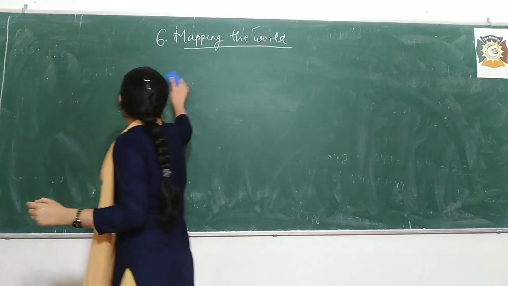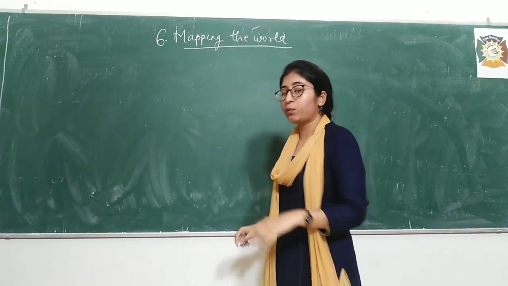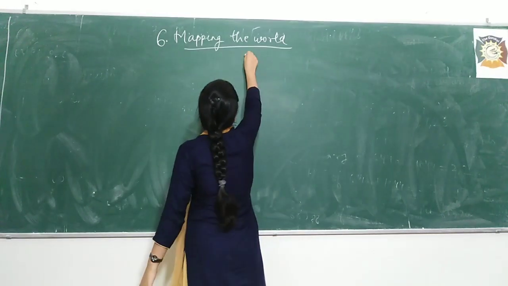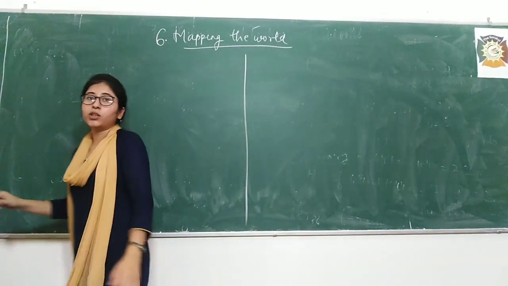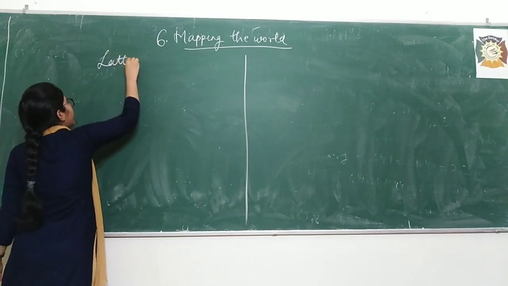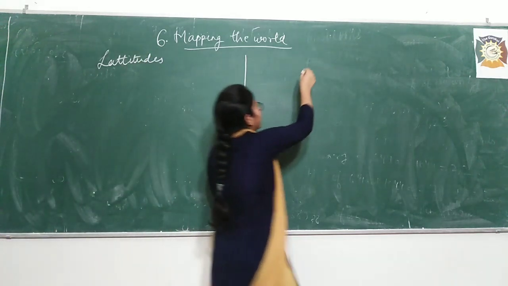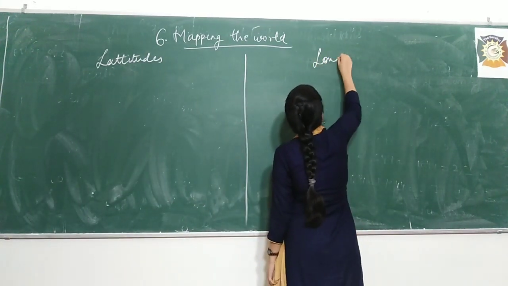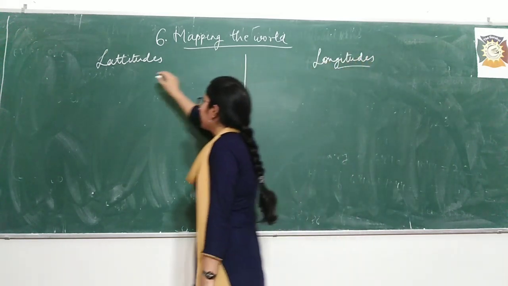So students, we will study these two lines by difference, because it will be easier for you to learn. So I am dividing the board into two parts. The first one is Latitude, and the second one is Longitude. So students, see latitudes.